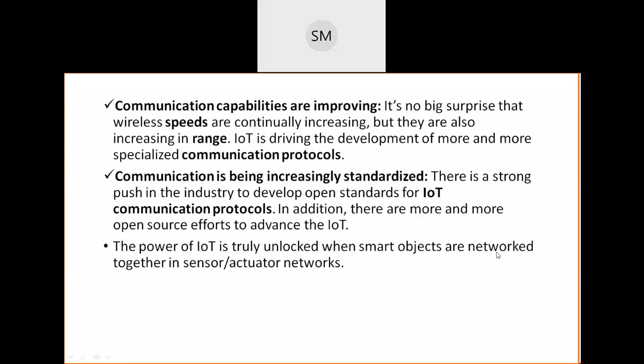This sensor actuator network is one special type of network. In short, this type of network is called SANET, because it is a sensor actuator network. I have not written it here, okay.